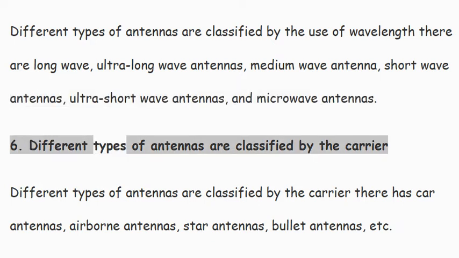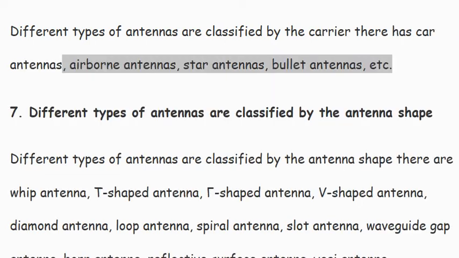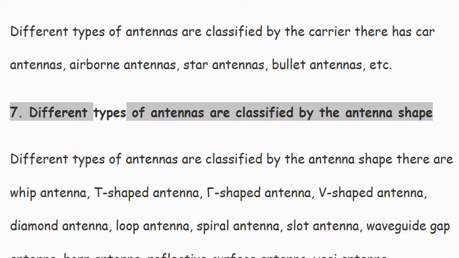6. Different types of antennas are classified by the carrier. There are car antennas, airborne antennas, star antennas, bullet antennas, etc. 7.